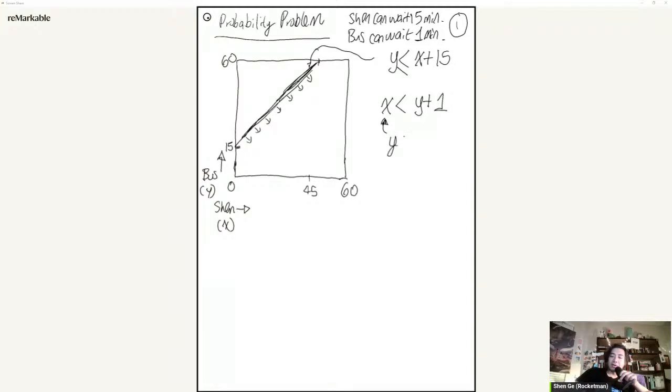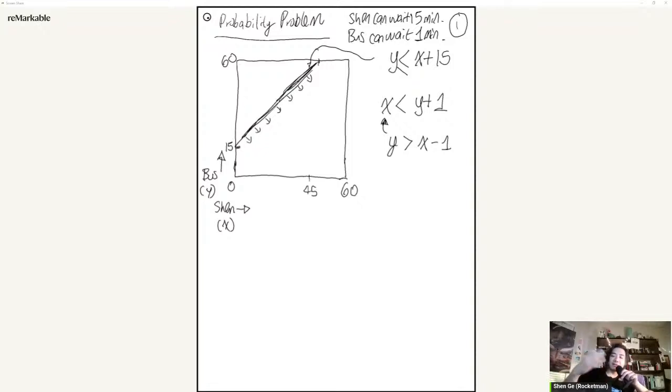Y has to be greater than x minus 1. Yeah, that might be better. So basically, if I arrive at 8:30, the bus has to be greater than 8:29. Okay, so if I arrive at 8:30, bus has to be greater than 8:29. With this equation, it could be all the way up to 8:45 if the bus still hasn't arrived yet.